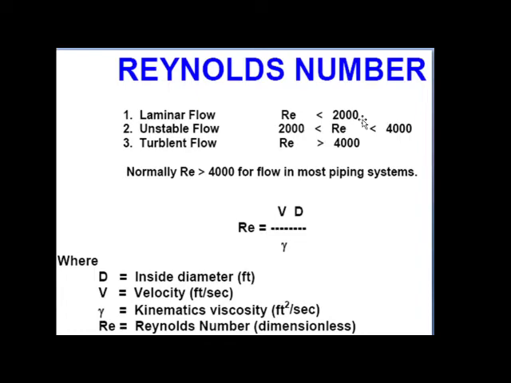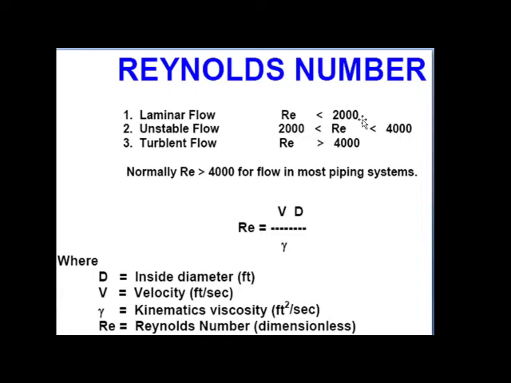When the Reynolds number is greater than 4000, then such type of flow is called turbulent flow. Less than 2000, it is laminar; greater than 4000, it is turbulent flow.